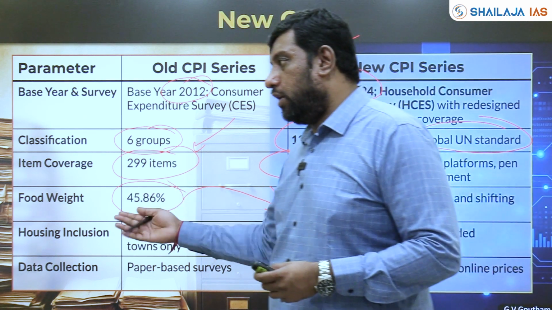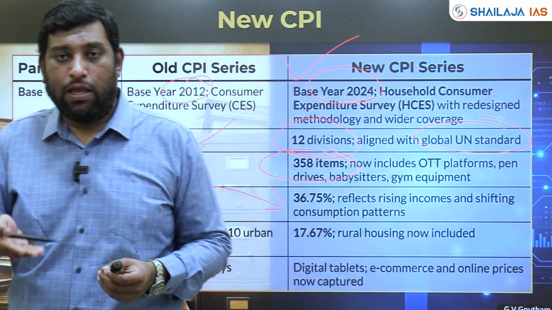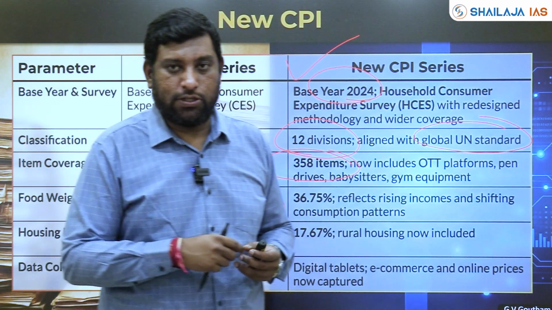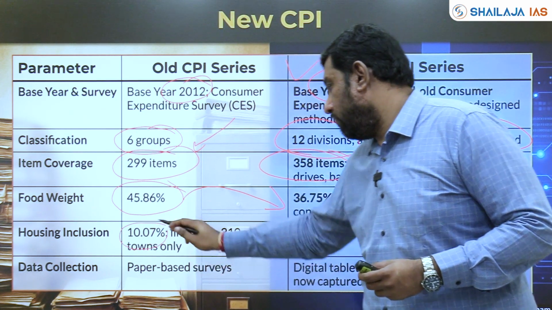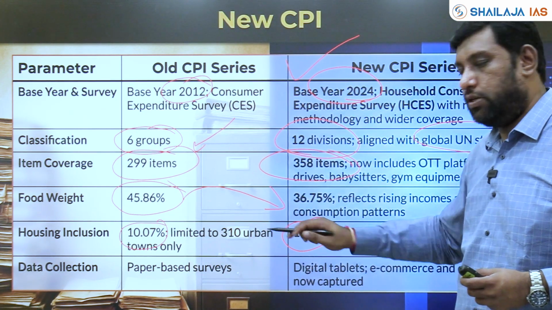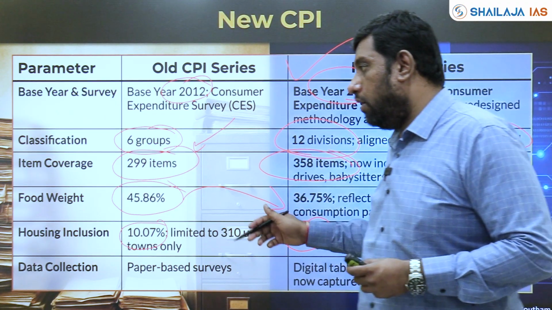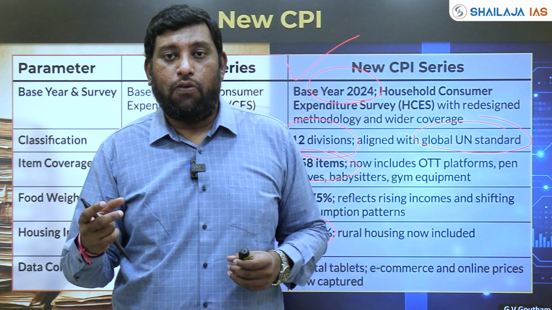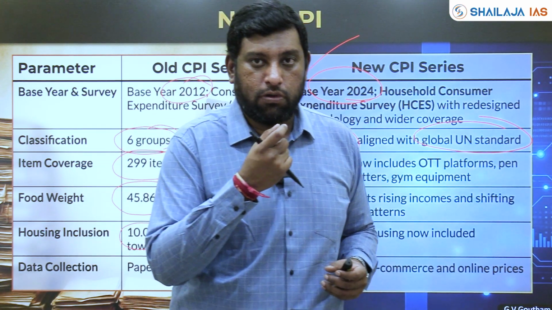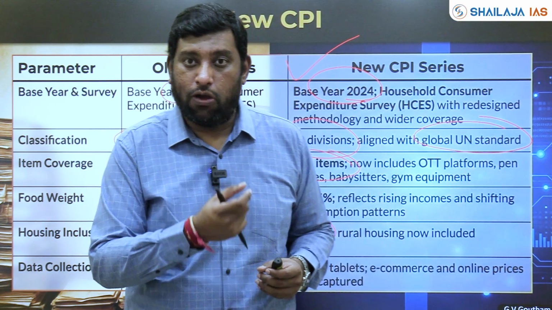Okay, housing expenditure is now an increasing part of the overall expenditure. So they have increased the weightage from 10.07% to 17.67%. Earlier, only around 310 urban towns were tracked with regard to monitoring the prices of housing.